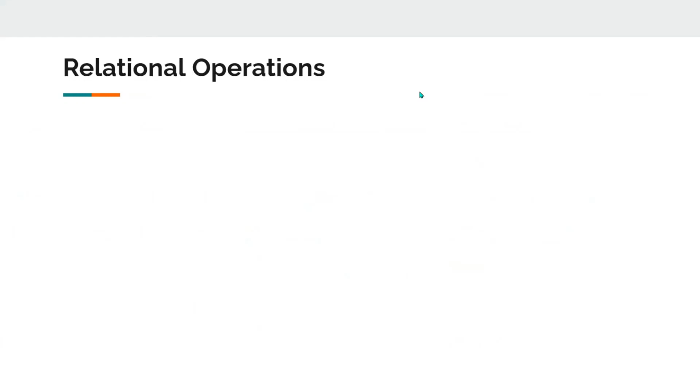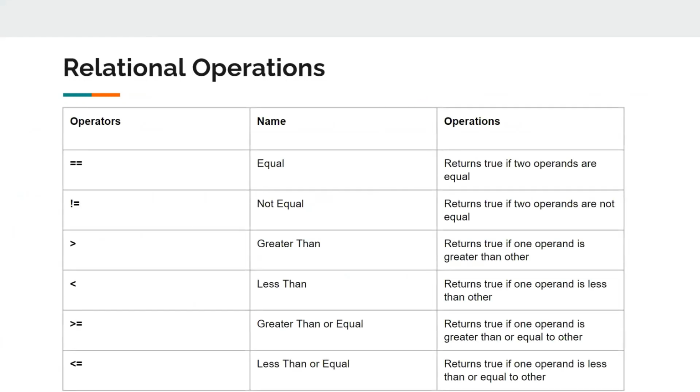Next, we have relational operations. In this chart, I have given relational operations. These are the operations that are used to compare two values. Just like equal, it will compare two values and it will return true if both the values are equal. Similarly, not equal will return true if one of the values is not equal to another.